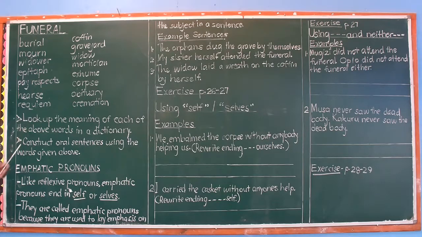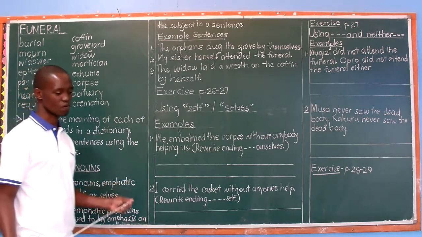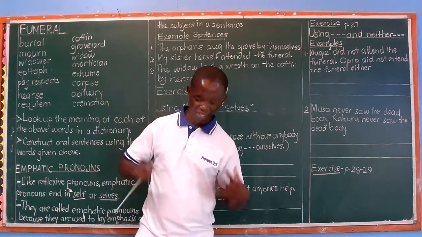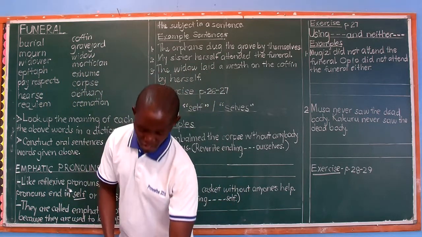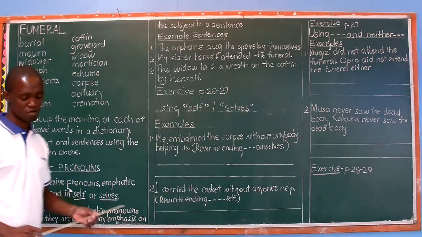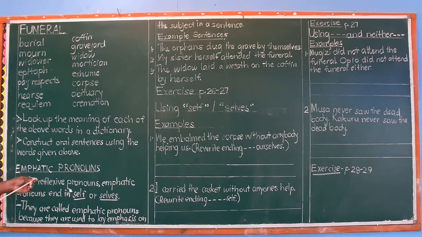Look up the meaning of each of the above words in a dictionary. Go to the dictionary, look up the meaning of each of the words above and other strange words you have seen in the workbook. These words are not defined, unlike what is done in other topics. You're going to take trouble to find out the meaning of all those words as shown in the workbook and on the board. Then construct oral sentences using the words given above, your personal oral sentences using each of the words.